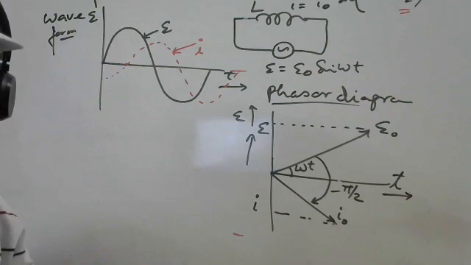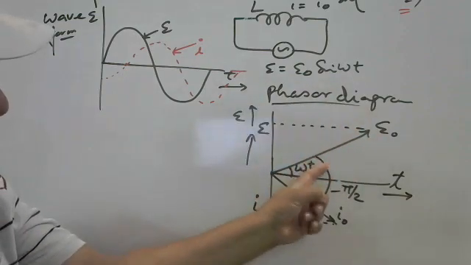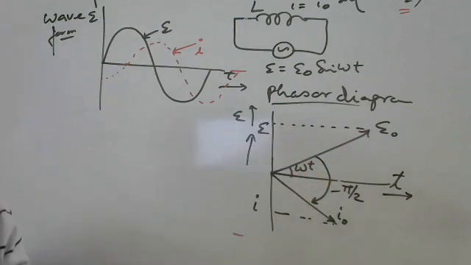Again and again I am repeating the main points in the phasor diagram. Many things: instant, maximum, angle, magnitude, direction, phase difference. These are the information we are getting.